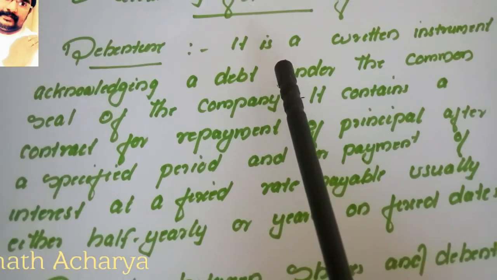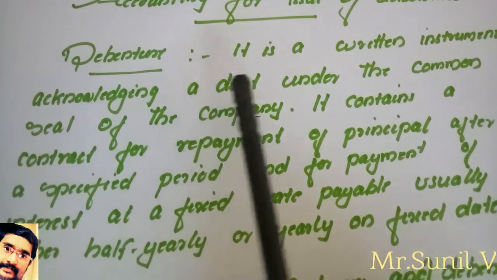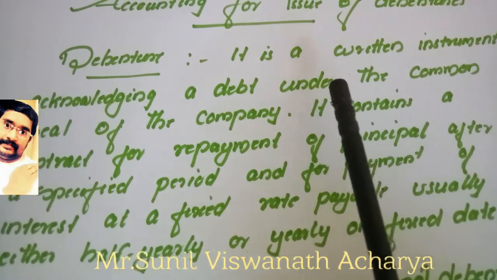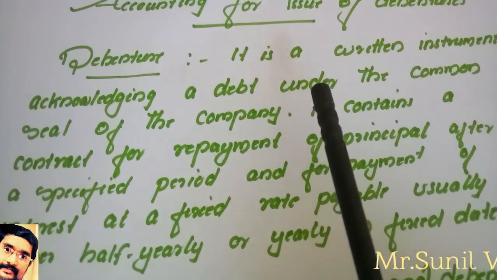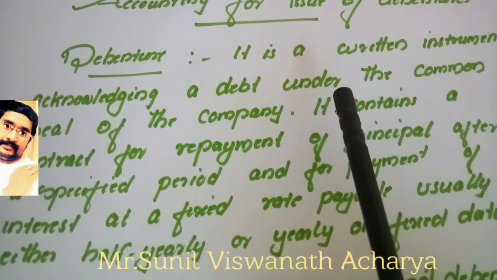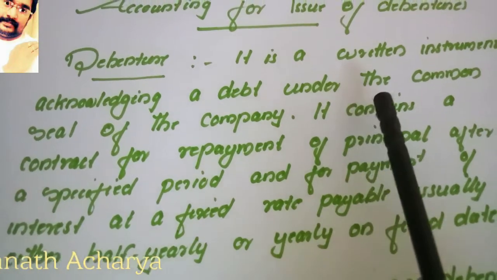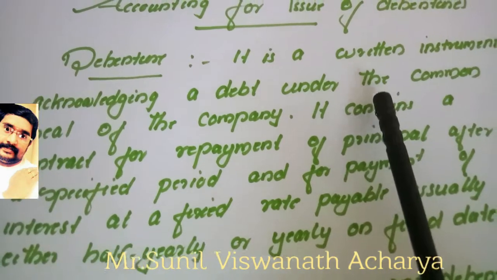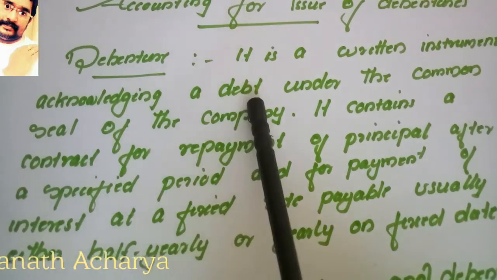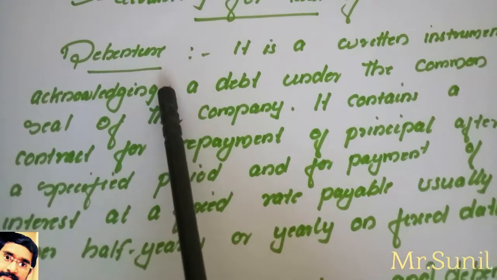In 11th standard also you all studied, it is a written instrument acknowledging a debt. So we know that whenever a company wants to raise capital, the company will issue shares as well as debentures. Share is ownership capital, owners' fund, but debenture is creditorship capital. So the company is borrowing money from outsiders through a written instrument acknowledging a debt under the common seal of the company. This document is known as debenture.